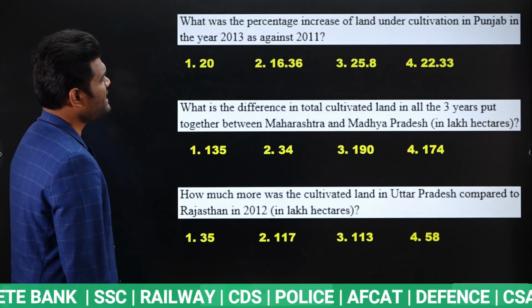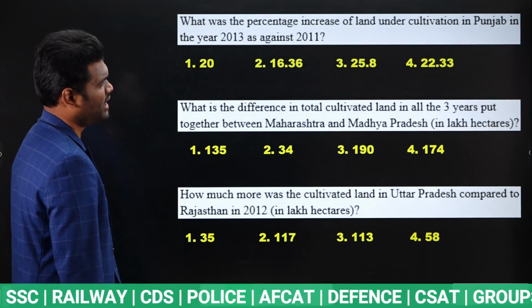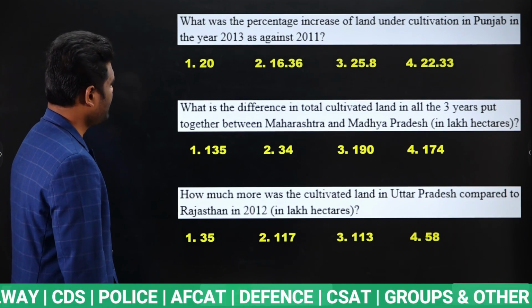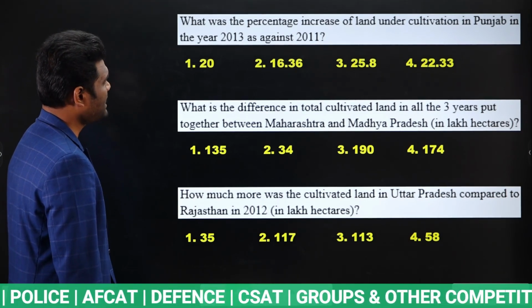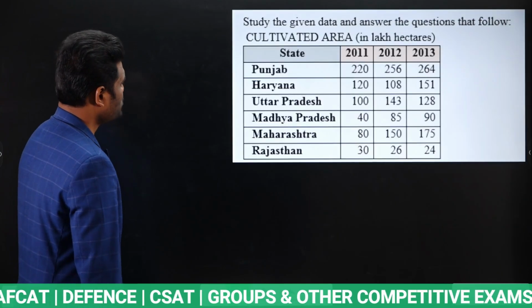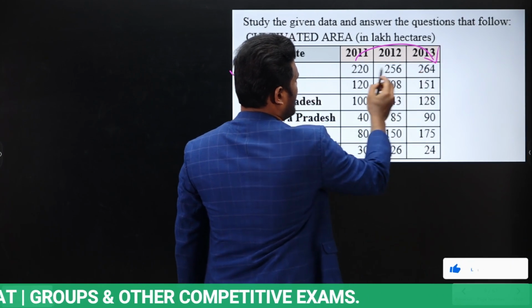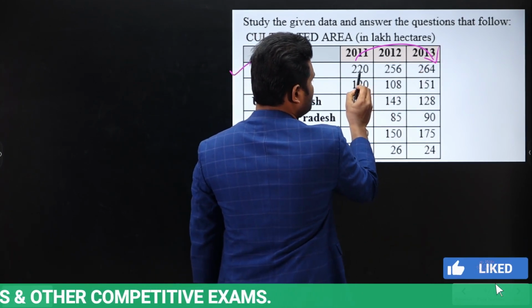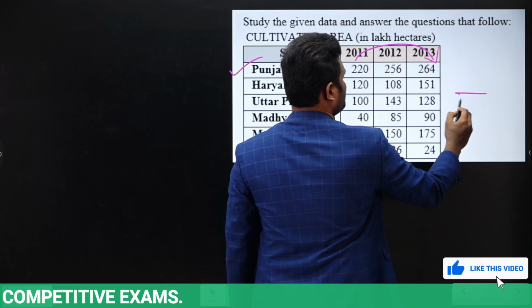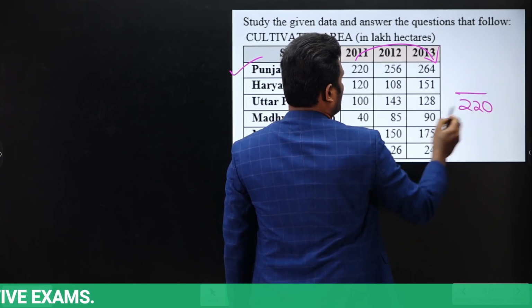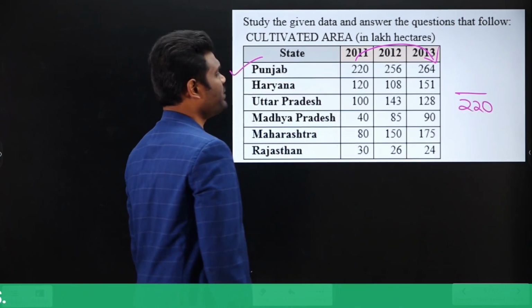What was the percentage increase of land under cultivation in Punjab in the year 2013 as against 2011? So we need to look at Punjab from 2011 to 2013. What is the increment? Now here if you observe, in 2011 it is 220.